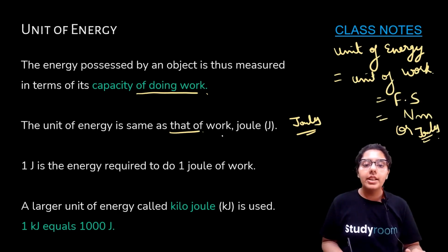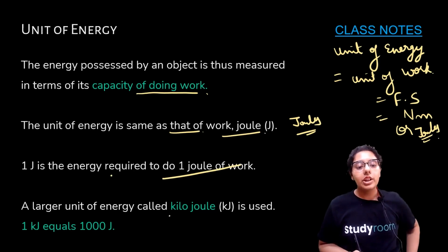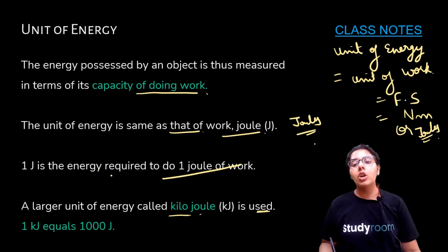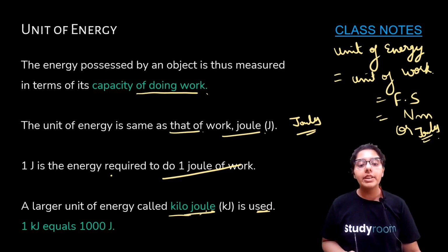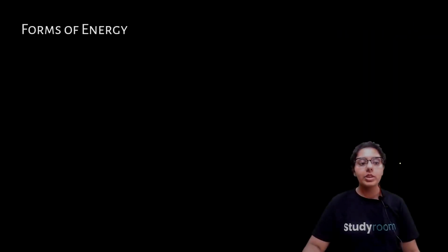Energy is also measured in joules, okay. 1 joule is the energy required to do 1 joule of work. A larger unit of energy called kilojoule is also used. Okay, so kilojoule, for example, when we talk about electricity consumption in your house, we deal with kilojoules. Joules will be very small, right? So we deal with kilojoule, and 1 kilo is equal to 1000, right? So 1 kilojoule is equal to 1000 joules, okay? You should know this conversion.